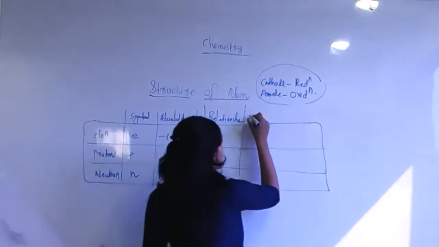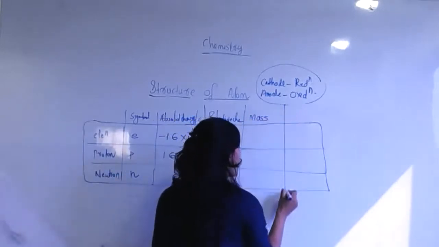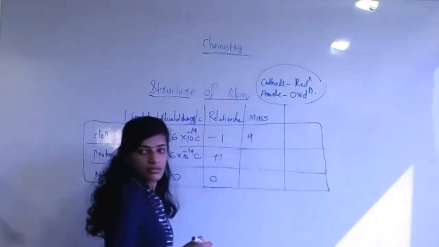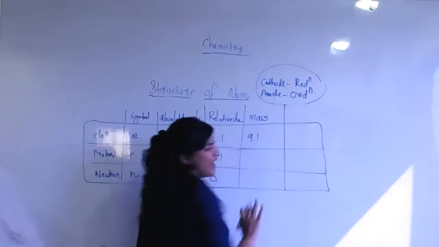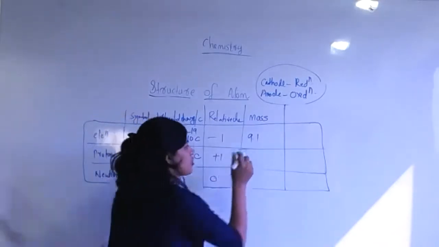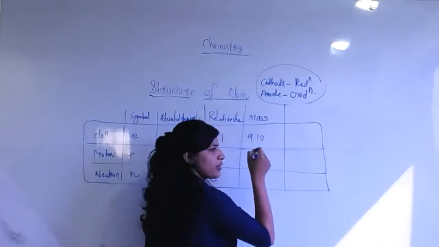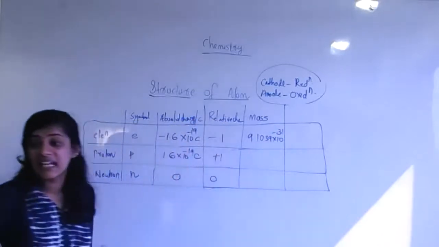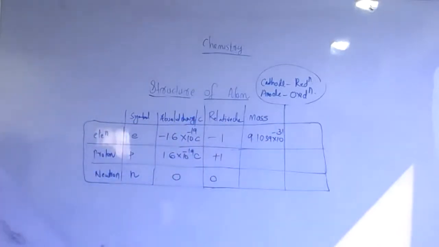Tell mass. What about the mass of electron? 9.1 into 10 raised to minus 31. Yes, that is enough. But some 9.1039, that much is also available, into 10 to the power minus 31. Minus 31 is very important, not plus 31. Then here, proton and neutron have similar masses, not charges, similar masses.